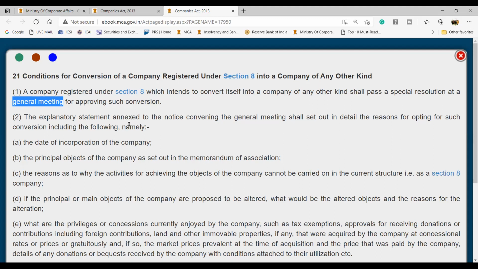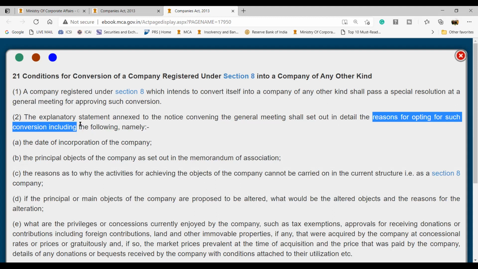Sometimes what is to be part of the explanatory statement is given in the Companies Act itself. Here it has been given that the explanatory statement annexed to the notice convening the general meeting shall set out the reasons for opting for such conversion. So the second condition is that there will be an explanatory statement along with the notice, which should contain the reason why we are converting a Section 8 company into a non-Section 8 company, along with the following details.